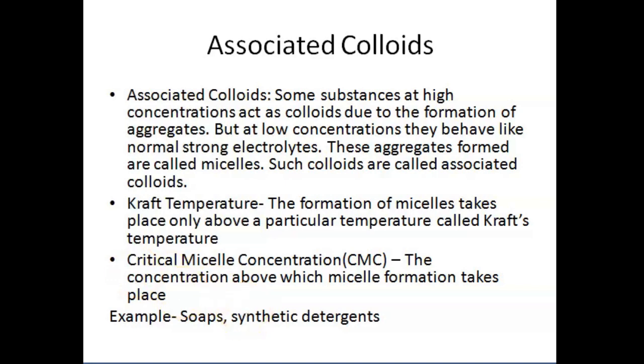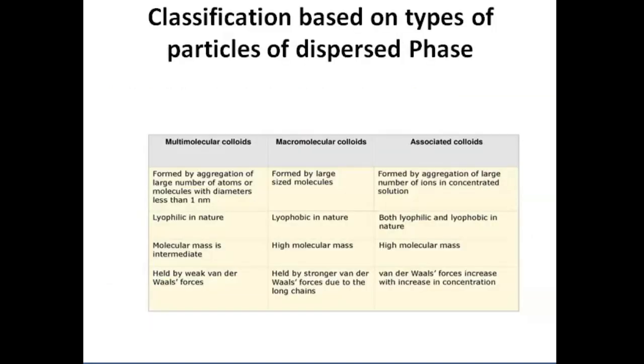The classification of colloids based on the type of particles of the dispersed phase can be put in a tabular column: multimolecular colloids, macromolecular colloids and associated colloids. Multimolecular colloids are formed by the aggregation of a large number of atoms or molecules with diameter less than 1 nanometer.